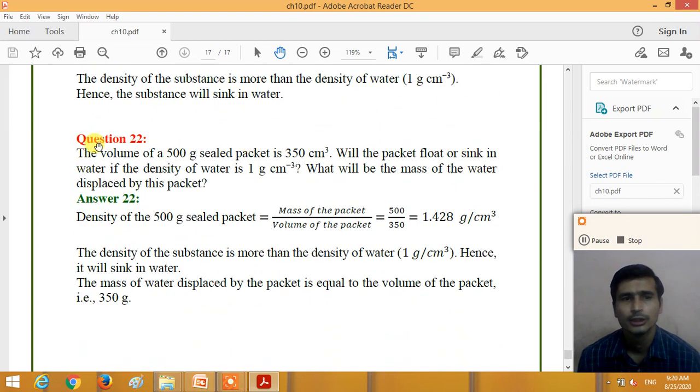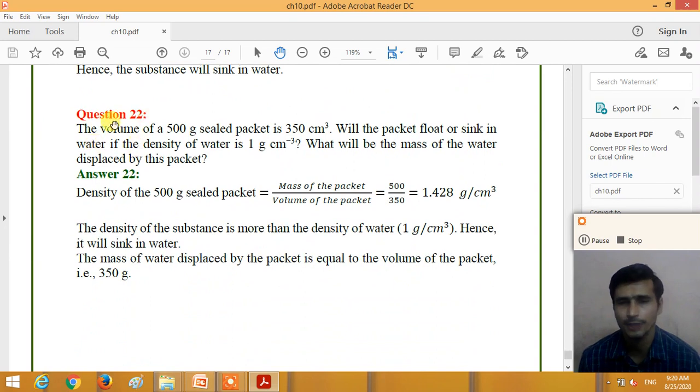Question number 22, a similar question. The volume of a 500 gram sealed packet is 350 centimeter cube, right? The mass of the packet and the volume of the packet are given to you. From this we can calculate the density of the packet, mass divided by volume.